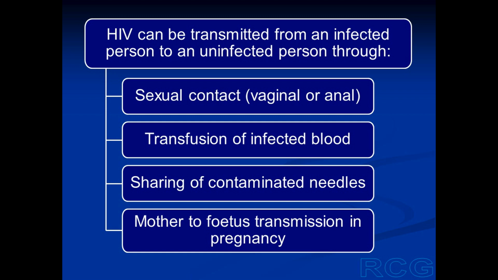So if the same needle is used to prick different persons, the virus may be transferred from one person to another. And the fourth mechanism is that an infected mother can transmit the virus to the fetus during pregnancy, and this is known as vertical transmission.